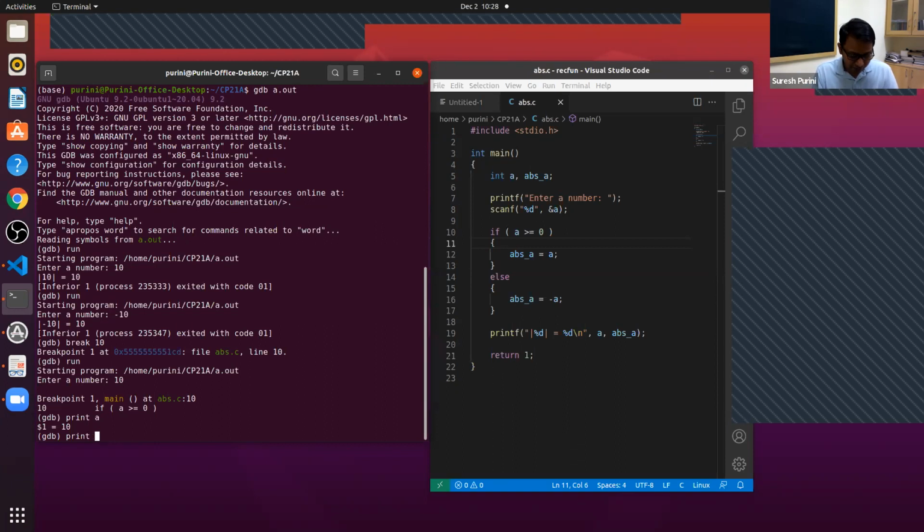And let's say now I print ABS, that is $1 is equal to A. Don't worry about it, it's just a dollar sign, not S. I don't know what convention GDB uses, but all it means is the output A contains 10. Now, if I say print ABS underscore A, what do you think we will get?